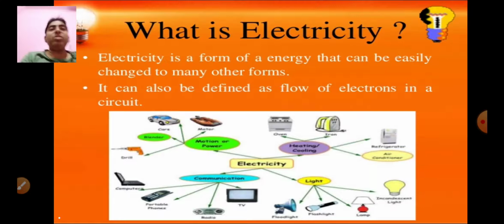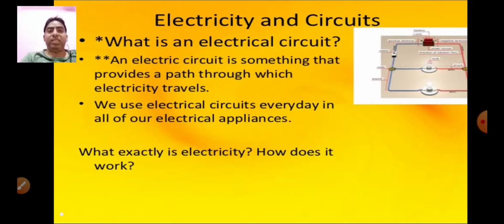Electricity, as I have said just now, is a form of energy, and the moving charged particles cause an electric current. It is a flow of electrons in a circuit. We know that every substance is made up of matter, and matter is made up of atoms, and atoms are made up of subatomic particles: electrons, protons, and neutrons. When electrons flow, then we say that electricity is there.